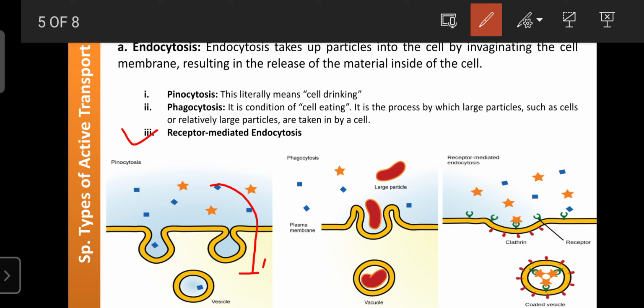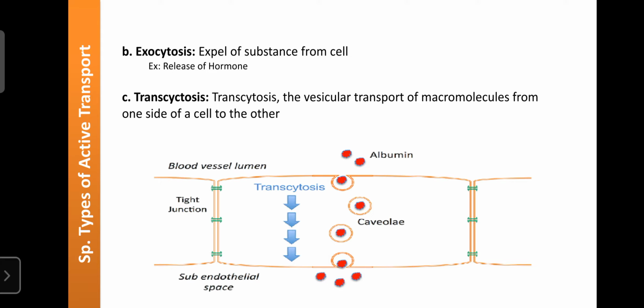So next one is exocytosis. It is also a special type of active transport, where a substance is expelled from the cell. The cell is one of the compartments involved in the synthesis of various hormones, enzymes, secretions and proteins, which are required by other cells. Due to that, the cell can release the substances into our circulation. That process is known as exocytosis, and the exocytosis process mainly depends upon calcium.